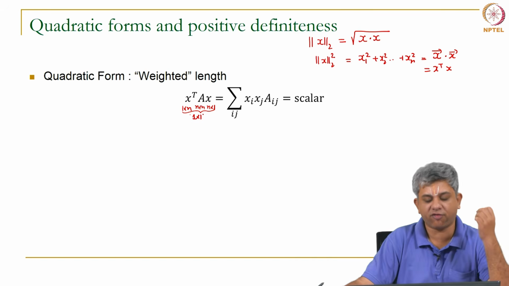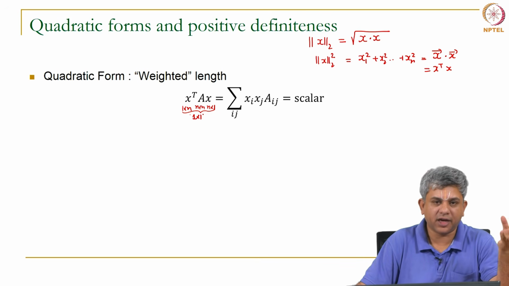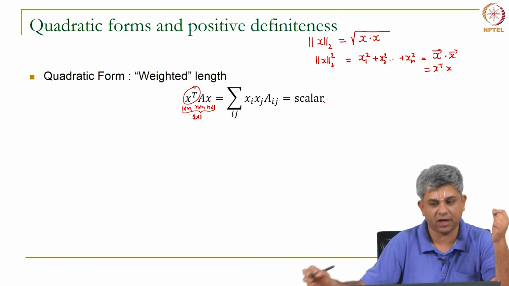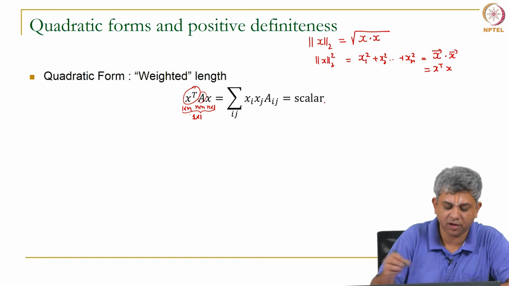So, a quadratic form is something that takes a vector x and gives back a scalar, much like the length does, except it has a factor of A in between.